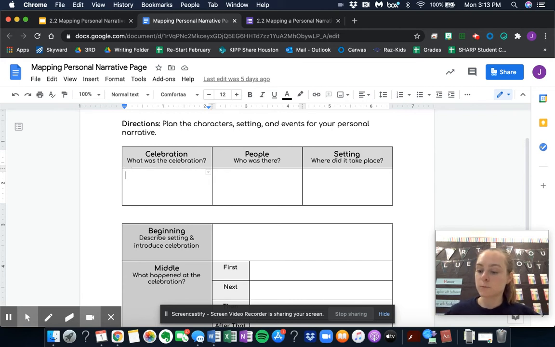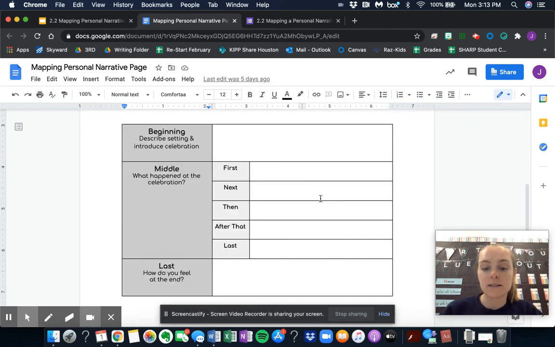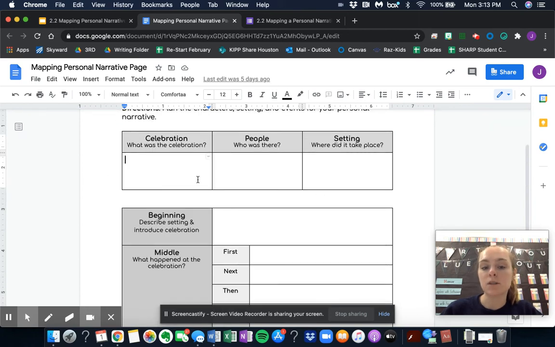And I know I circled, it was the Christmas that I got to go to Disney. So for information, you could fill out this map however you wanted, but I'm just going to start out with the top. So what was the celebration? It was Christmas. Then who was there?